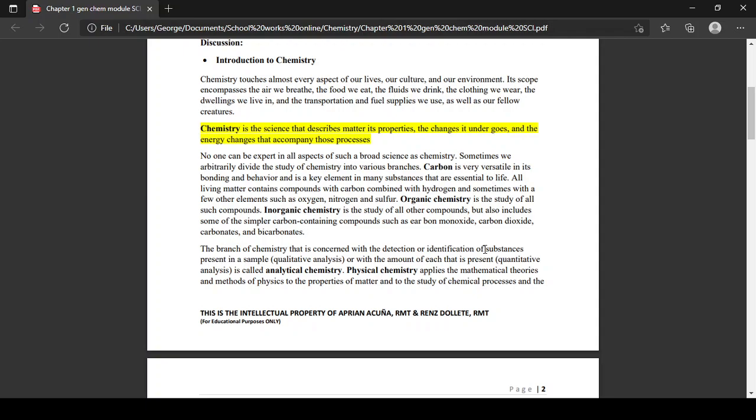Yes, sir. The combination of your qualitative analysis, kids, and quantitative analysis is your analytical chemistry. So, that is your analytical chemistry. Again, review. Kung organic chemistry, gani naton, ano to?